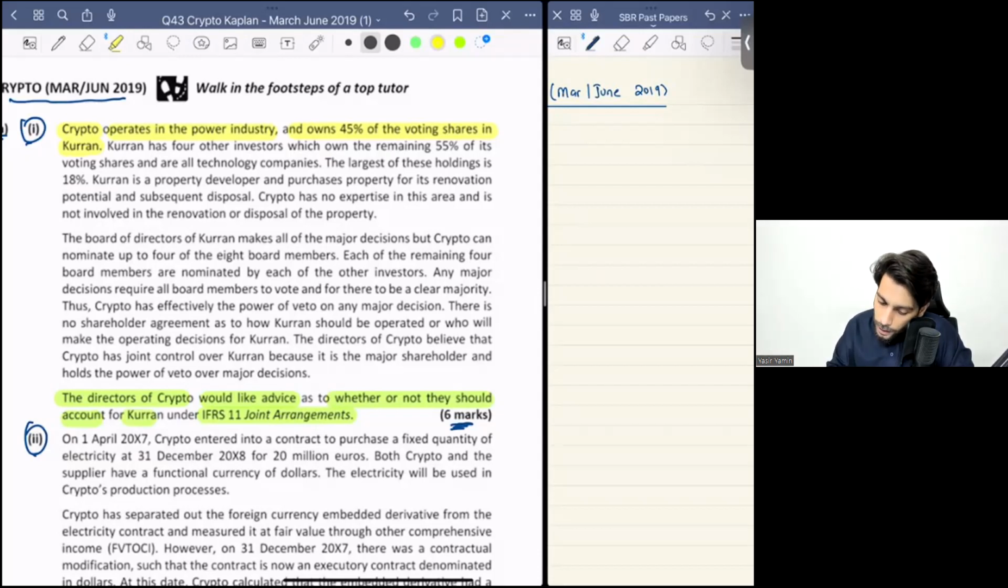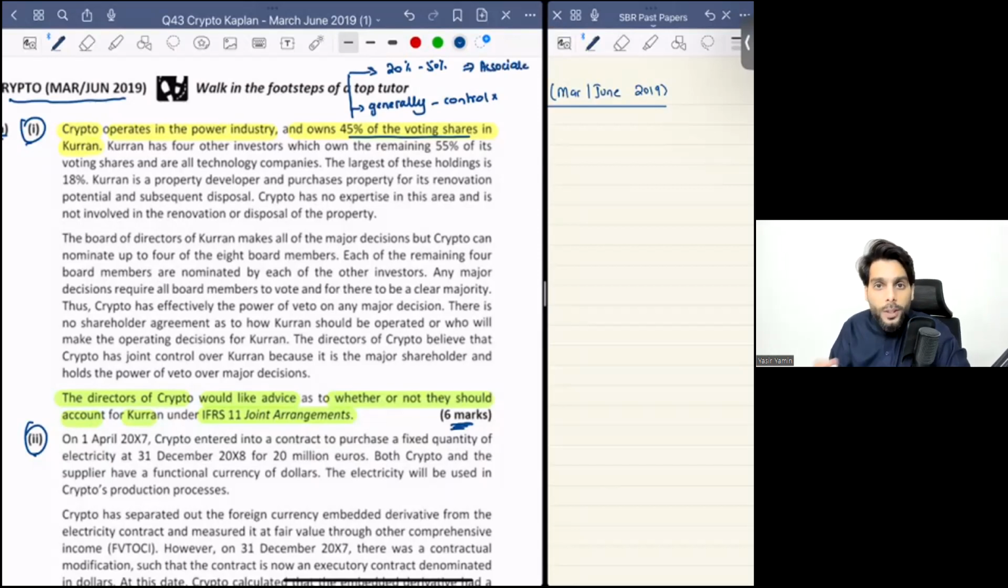Here, the entity has 45% of the voting shares. Now, 45% of the voting shares, generally speaking, does not provide you control. Rather, whenever you have 20 to 50% voting rights in any particular entity, it is deemed to be your associate. You are to have significant influence over the entity rather than control. So definitely, from whatever we have studied till now, there is no control. We can conclude that.